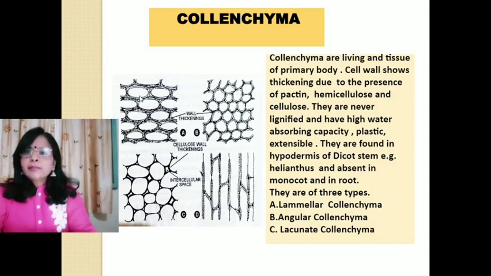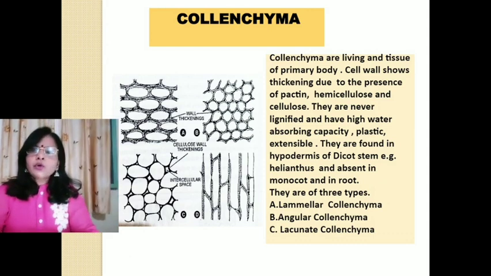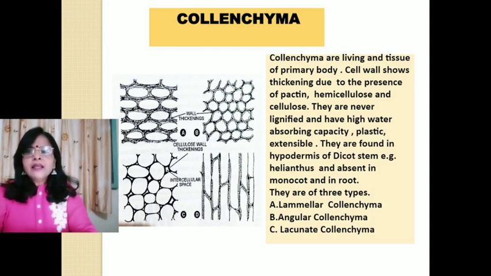And number 2, angular collenchyma. In this type of cells, thickening material is deposited at the angles of the cells. So at the angle of the cell, this is number B, angular collenchyma. You can see thickening is deposited at the angle.